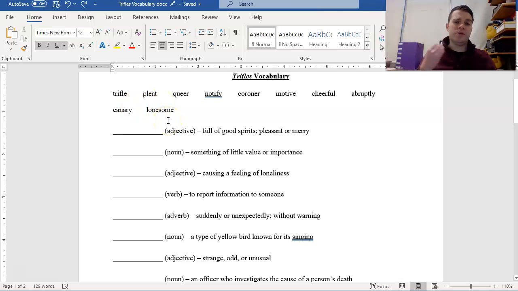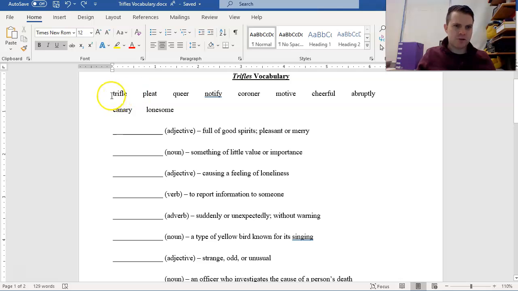The other thing that I like to do as a strategy before I start looking up definitions is to see if I know any of these already. See if there's any words that are already part of my vocabulary. You can treat this like a matching question on a quiz or a test. If you can match the easy ones first, you don't have to go through and do them again later.